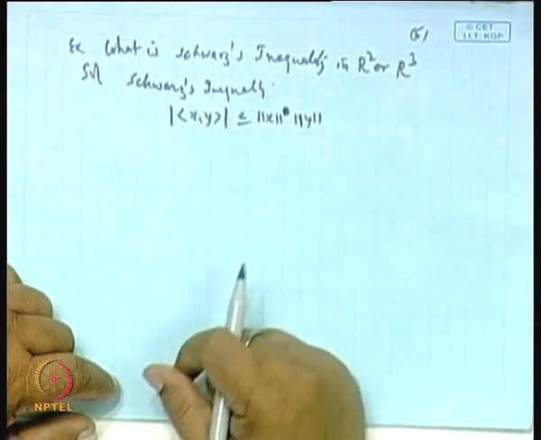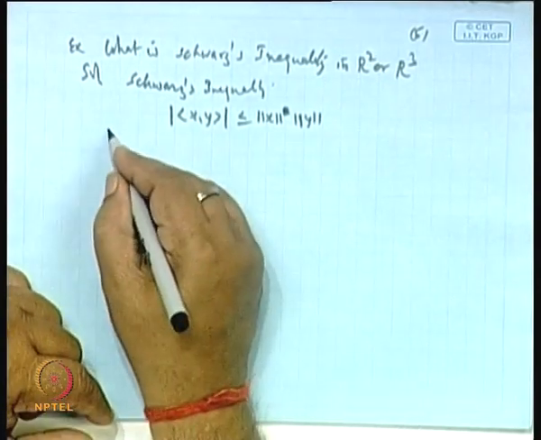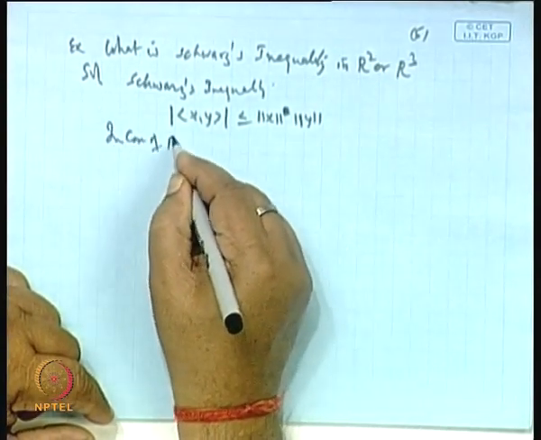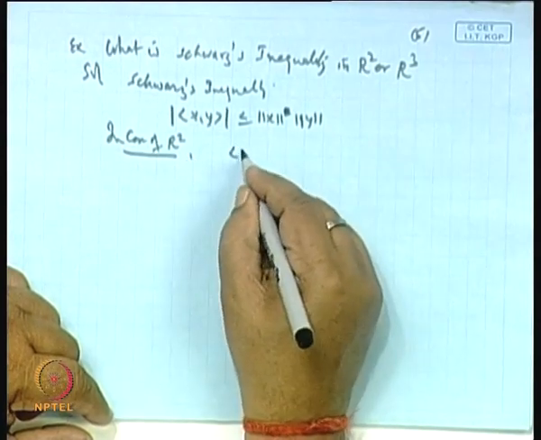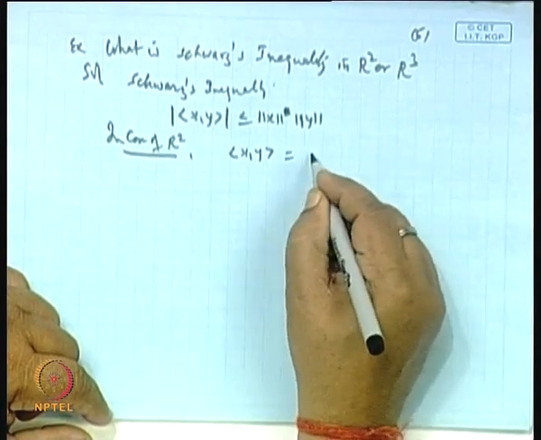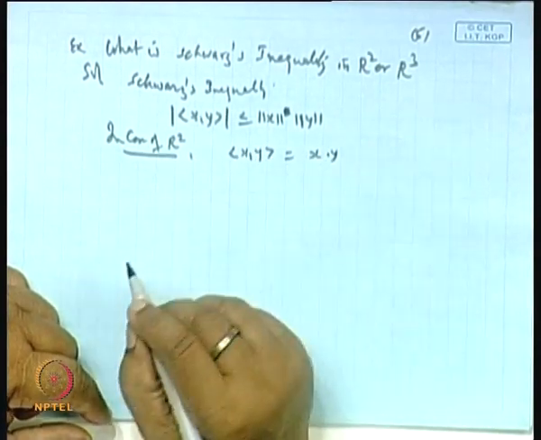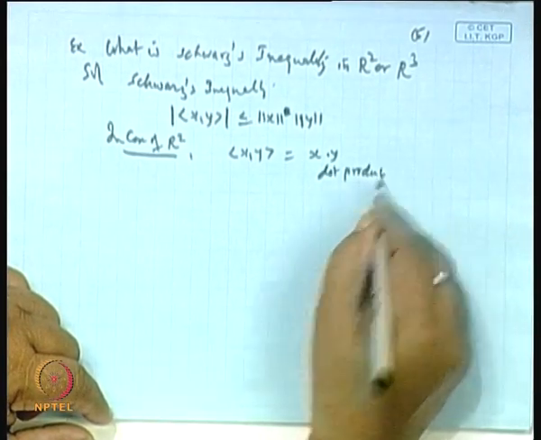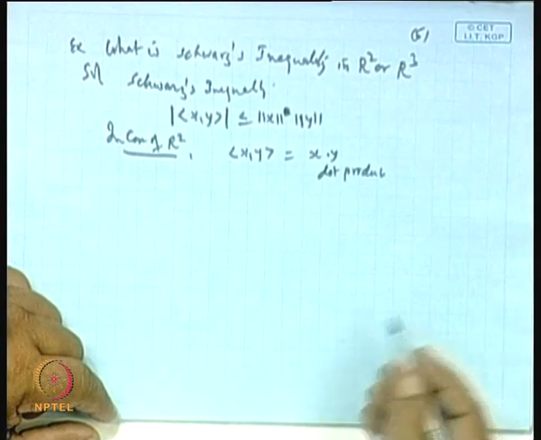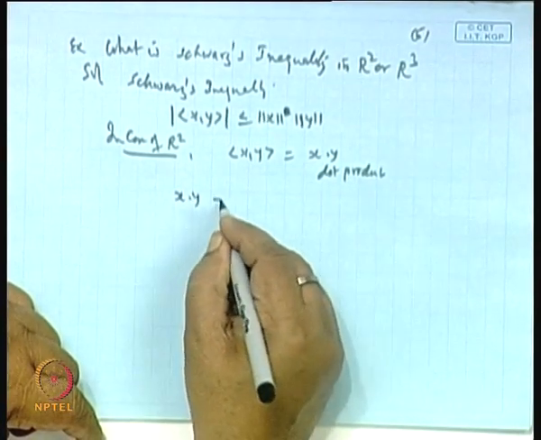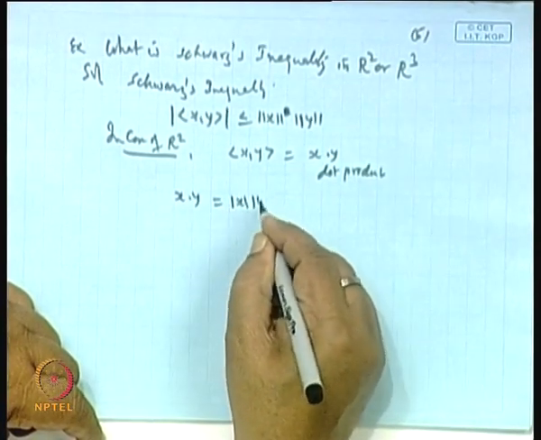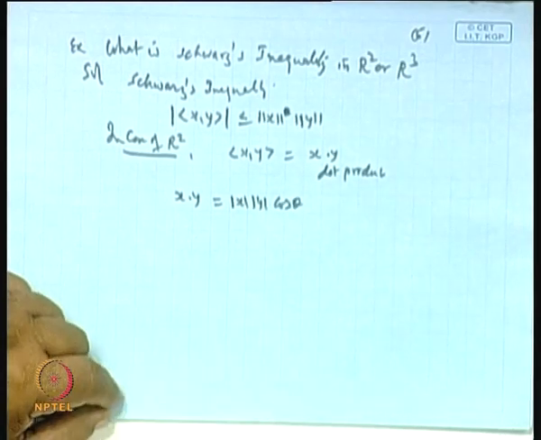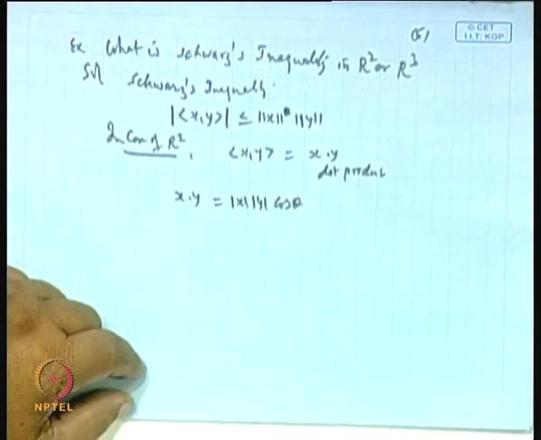Now, in case of R 2, the inner product x y is nothing but the dot product of this. This is the dot product, and we know this dot product x dot y is mod x mod y cosine of theta. Is it not?